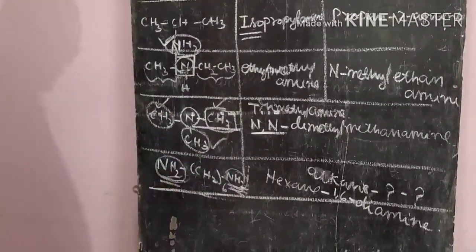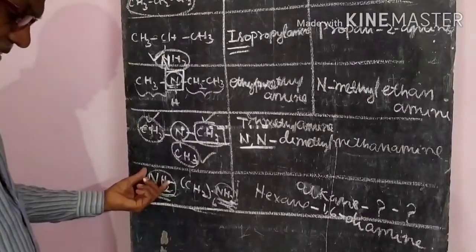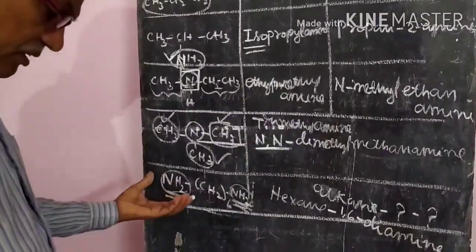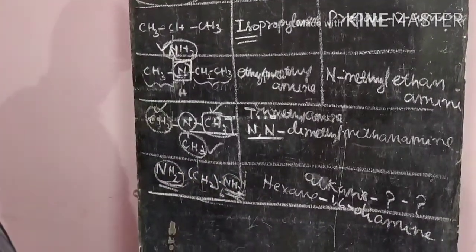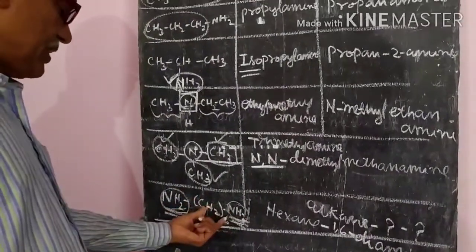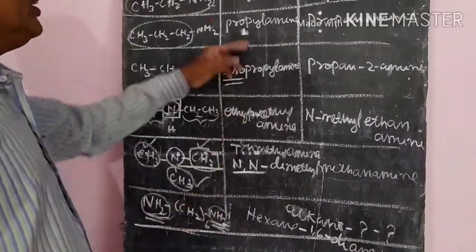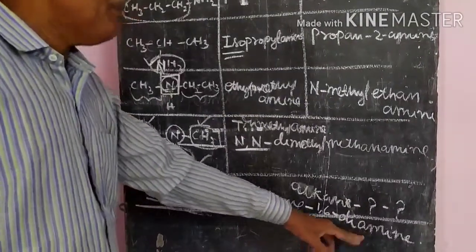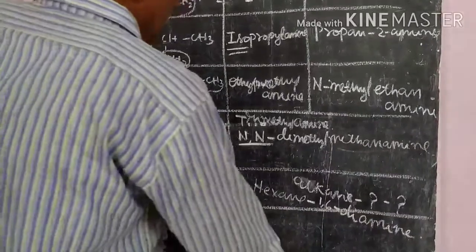Suppose if it is a common name, we write hexamethylenediamine. 6 methylene groups are there, and then diamine. So hexamethylenediamine is the common name, but hexane-1,6-diamine is the IUPAC name. So like this, we have to learn the nomenclature.